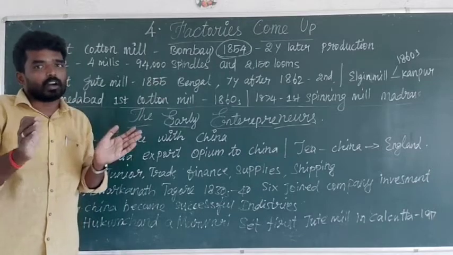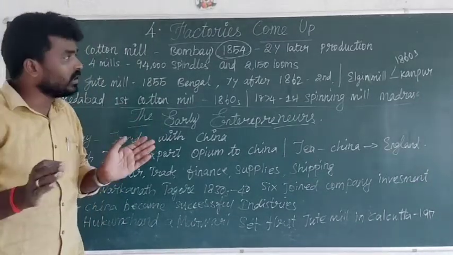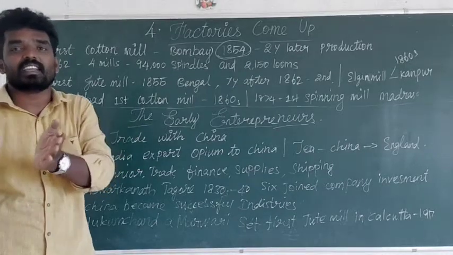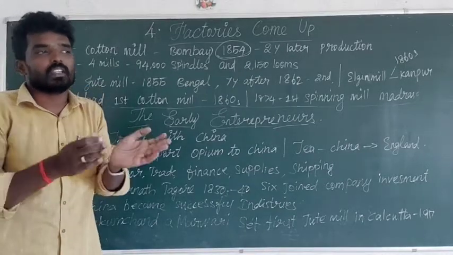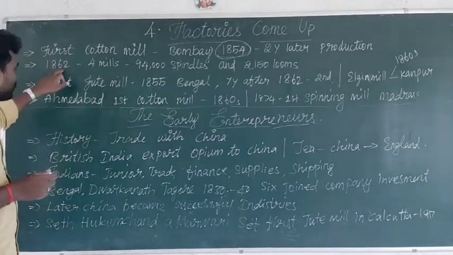They did not stop at the first mill. They started a second, third, fourth, fifth. Continuously they were introducing cotton mills.